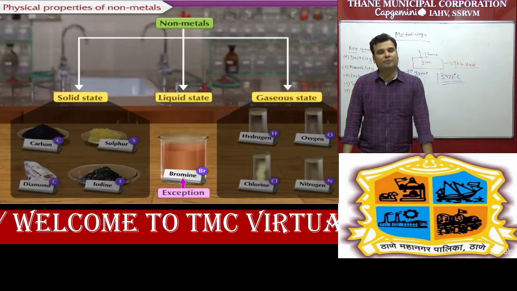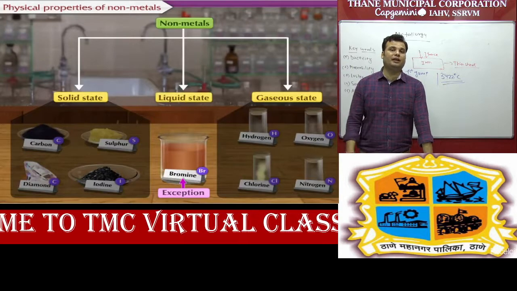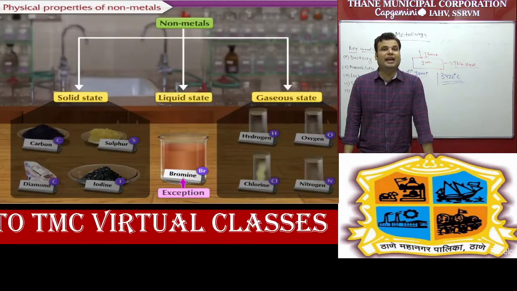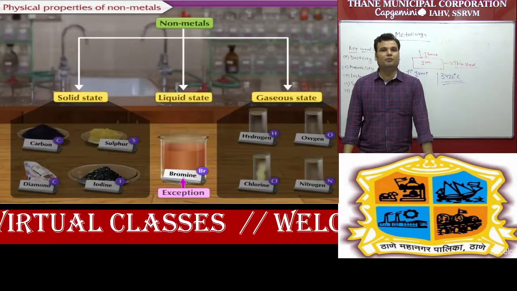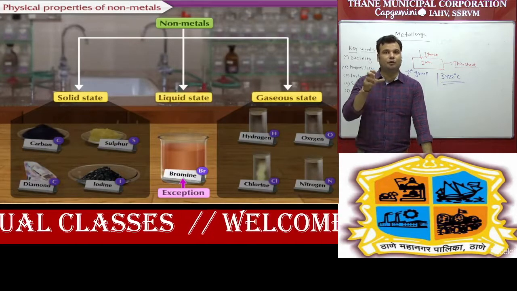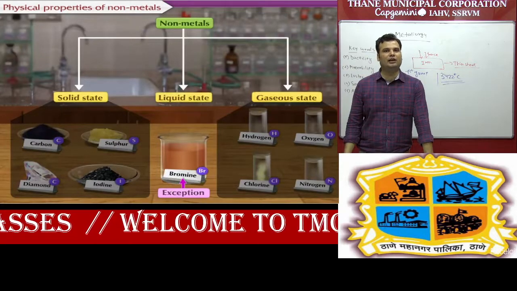So bromine is non-metal. Why is it non-metal? Because again you have to go to chapter number 2, periodic classification of element. Bromine is a halogen. Halogen present in group number 17: fluorine, chlorine, bromine, iodine and astatine. So remember that bromine is present in liquid state, and it is a non-metal because of the halogen family.